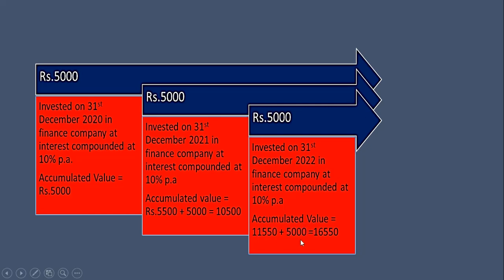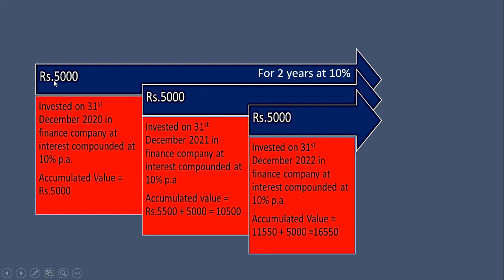This 5,000 rupees is investment of the third year, and this amount 11,550 is previous year's 10,500 plus 10% interest. So we'll get 11,550 plus 5,000, the total accumulated amount will be 16,550.